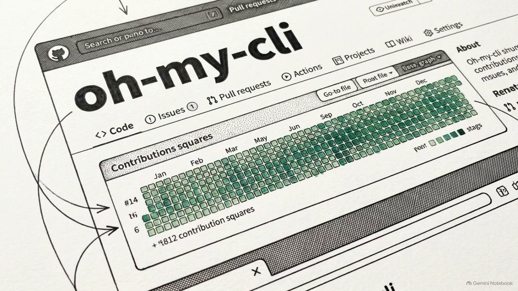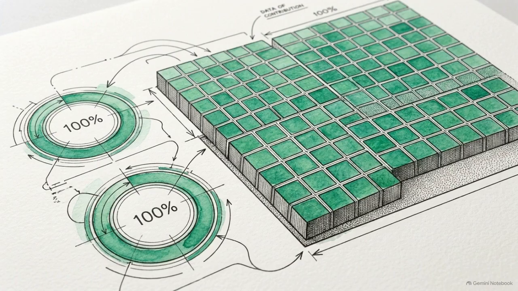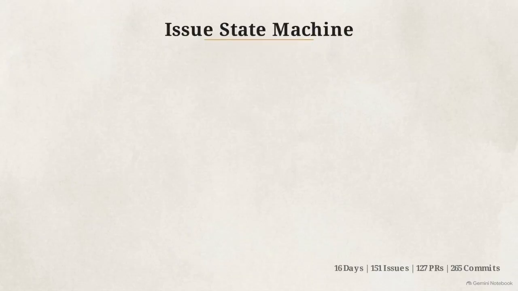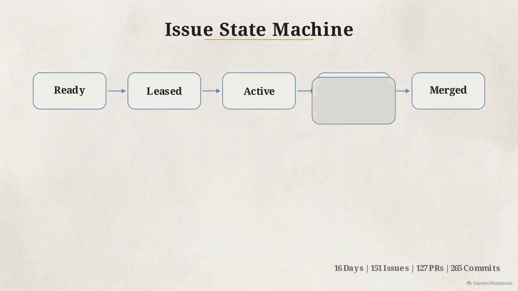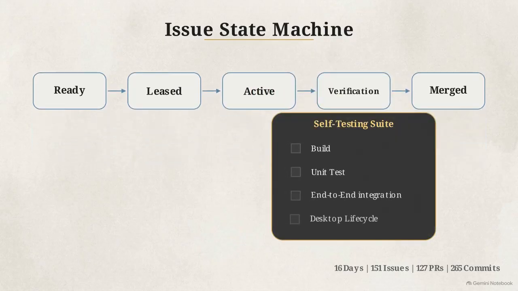This training framework was tested in a 16-day autonomous run on the open oh-my-cli GitHub repository. Without human intervention, the system generated 265 commits and resolved 151 individual issues. The agent manages this volume through an issue state machine. Tasks transition sequentially from being ready to leased by an agent, through active implementation, and into verification. The verification stage consists of a 4-stage self-testing suite: build, unit test, end-to-end integration, and desktop lifecycle validation.